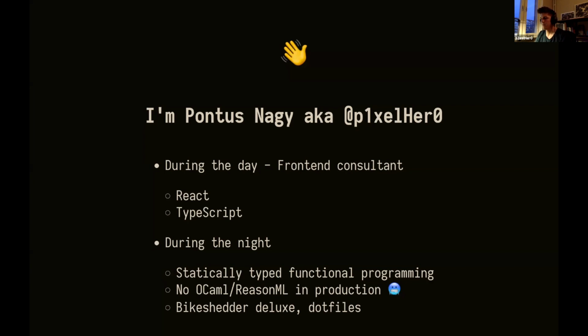Also, I tend to run into a lot of errors during my job as a front-end developer. We have a lot of things that can go wrong. We're fetching data, we're parsing data, we're doing things. So I think error handling is a really important thing in programming, and I think it's sometimes overlooked. And I hope this talk can broaden your understanding of how you can handle errors in Reason.